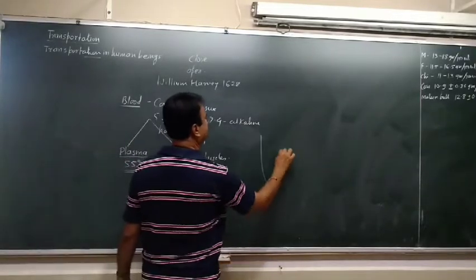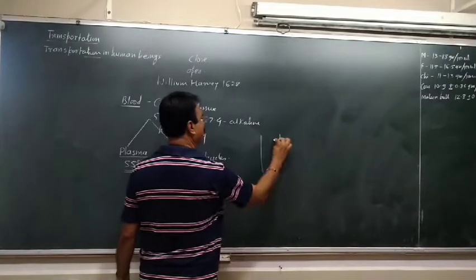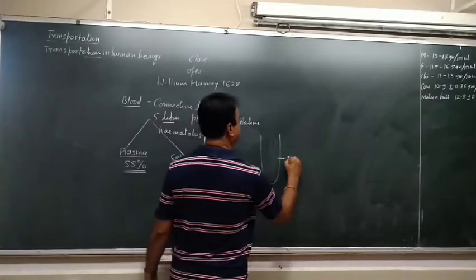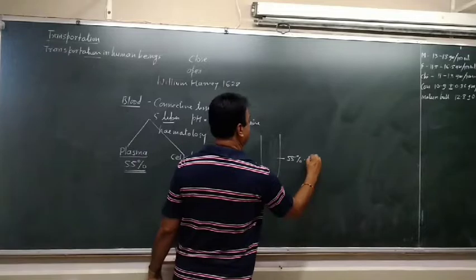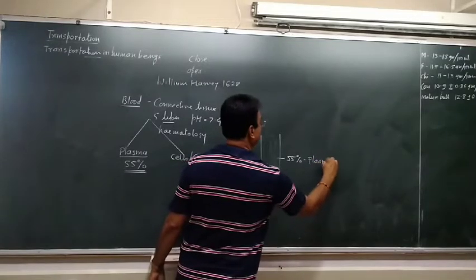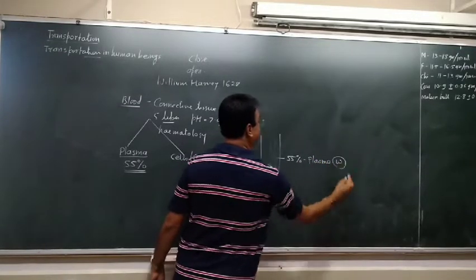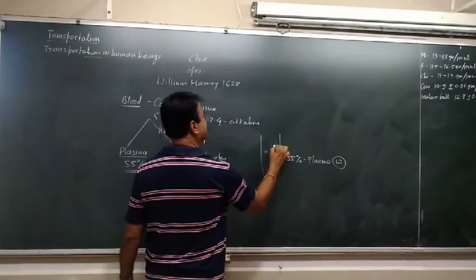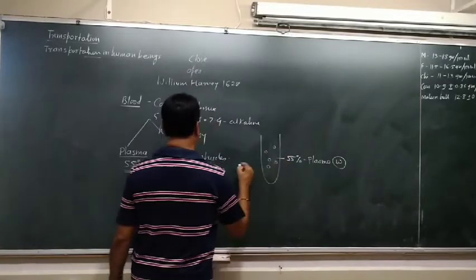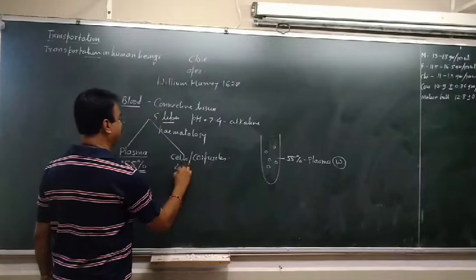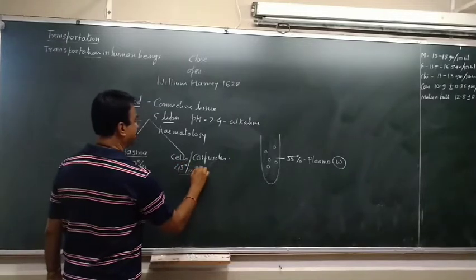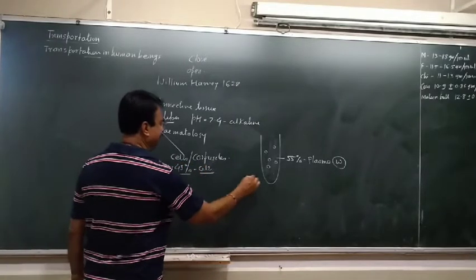That means if we take the blood in a beaker or in a tube, 55% will be plasma, which is a watery material, and in this around 45% cells are suspended.